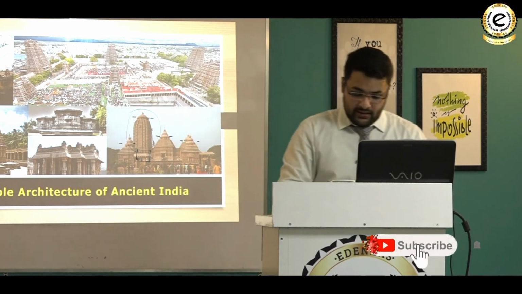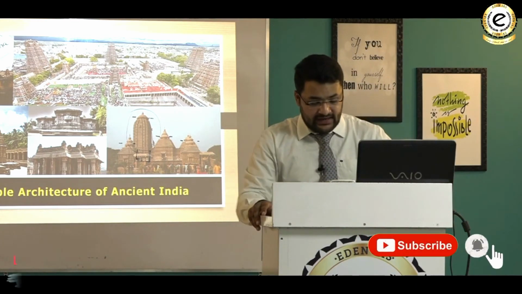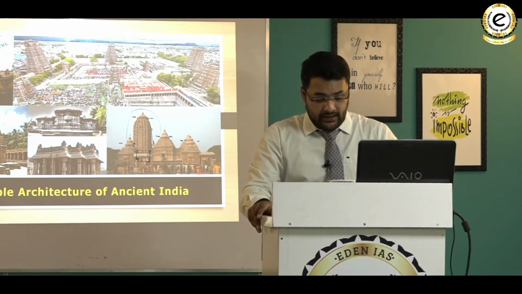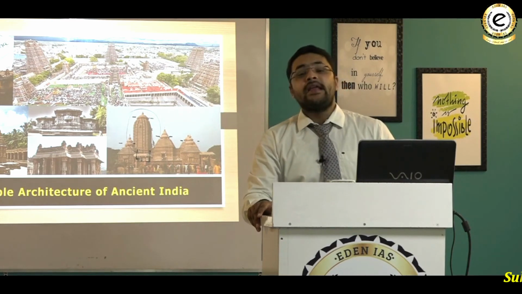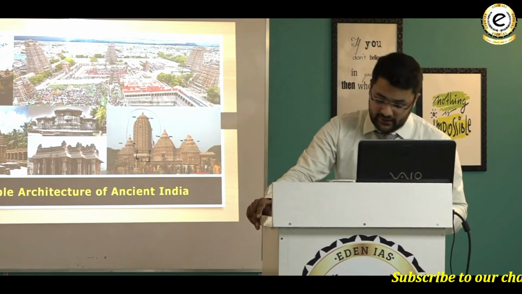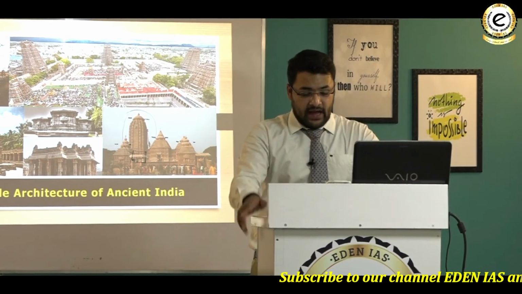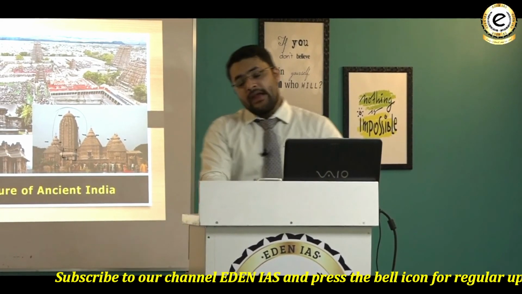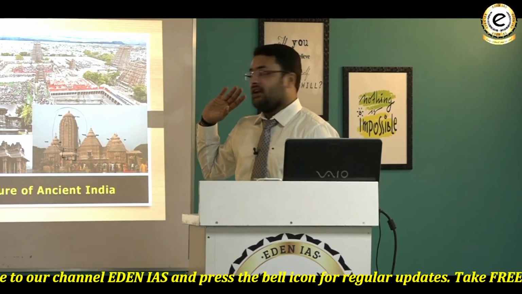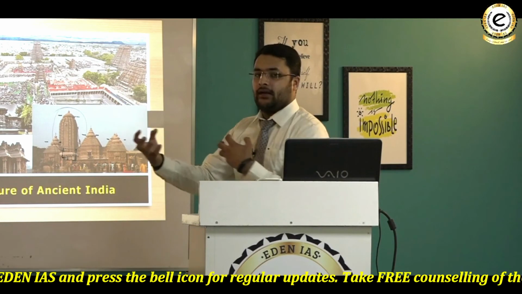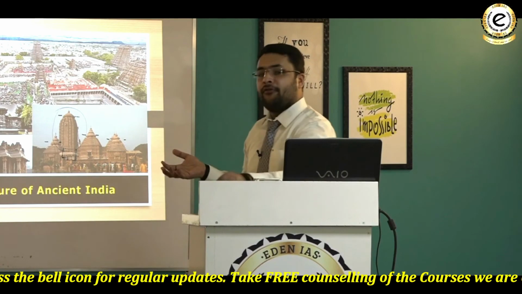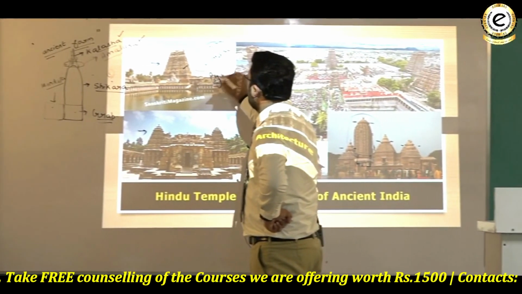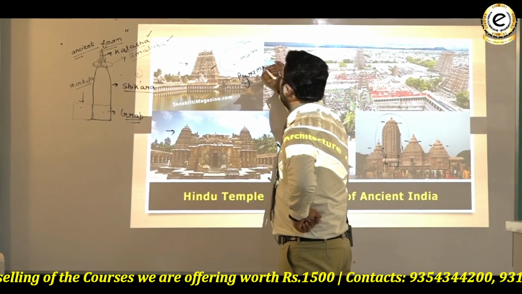Both are the same. It is the mountain-like spire on the top. You can write, it is a mountain-like spire on the top. In North India, it is called shikara, whereas in Southern India, it is called vimana. In Southern India, the shape of this tower-like structure looks more pyramidal. You can also write that the shape of vimana in Southern India looks more pyramidal, more like a pyramid.